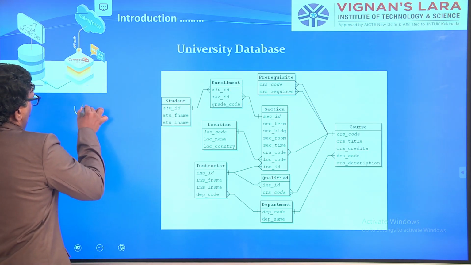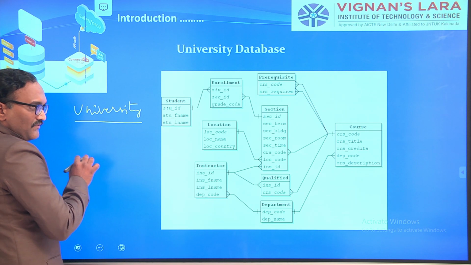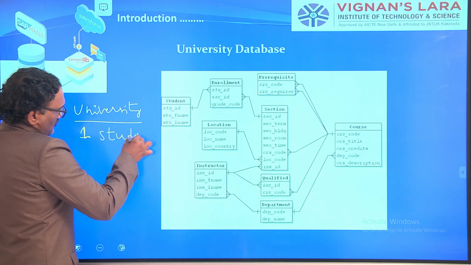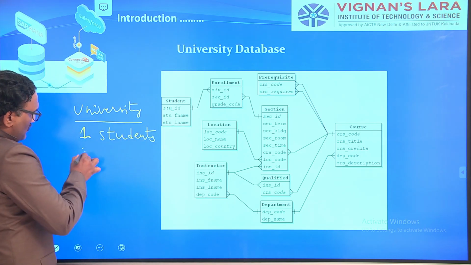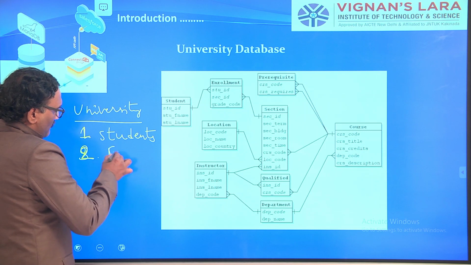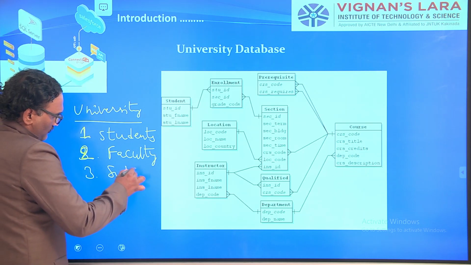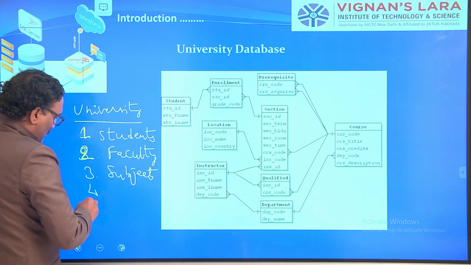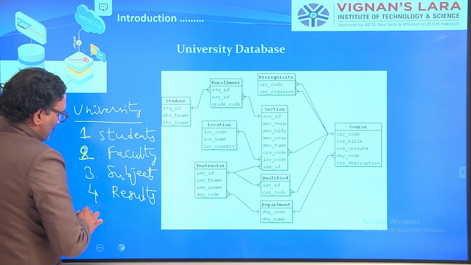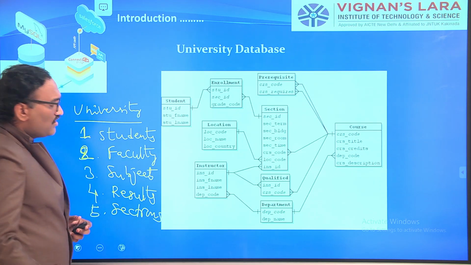You can also remember it easily like this. For any university, you need to store information regarding students, faculty, subjects, the results, and the sections.